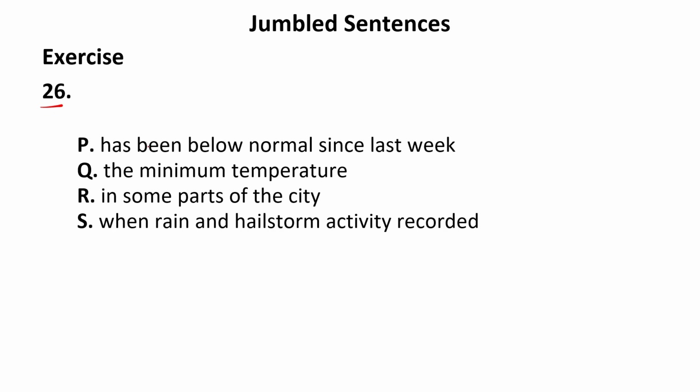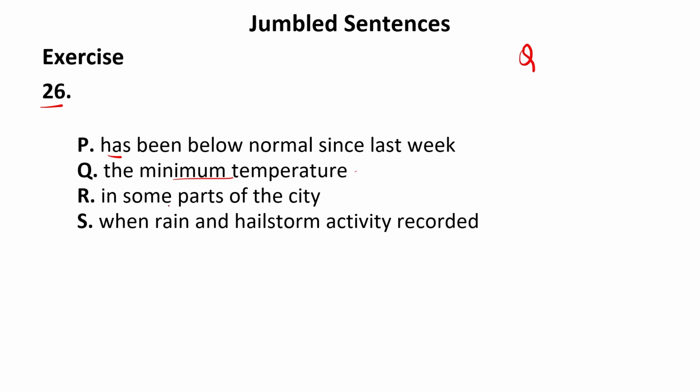Now this is question number 26. Let us read the sentences carefully because here we are not given the first and the last sentence. So we should be very careful about which can be the first sentence of the paragraph. Now it is written in P, "has been below normal since last week." It has started with "has been" and it is definitely not a question. So the paragraph cannot begin with the helping verb "has." "The minimum temperature" is a noun phrase, so this can make the sequence of the sentence. So let us take Q as the first sentence of the paragraph.